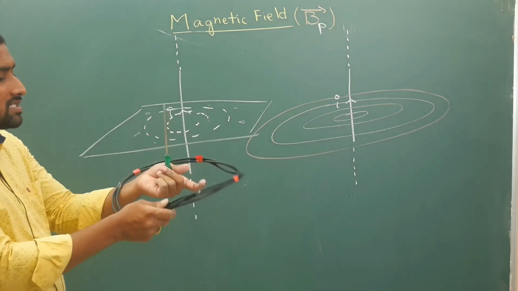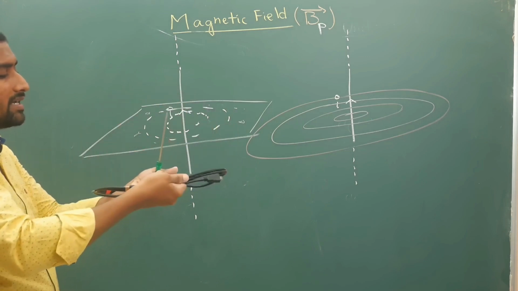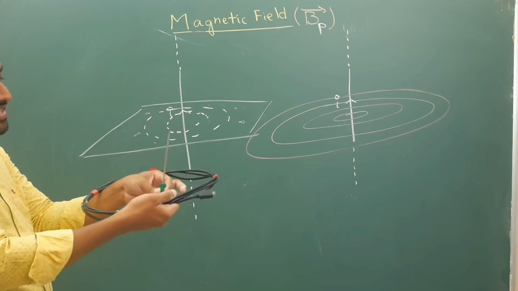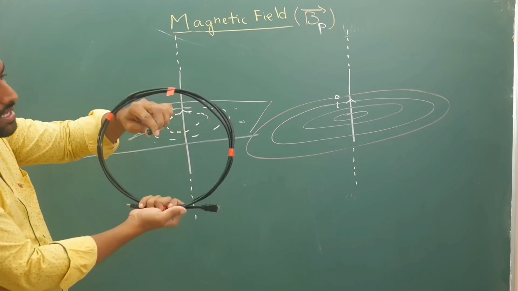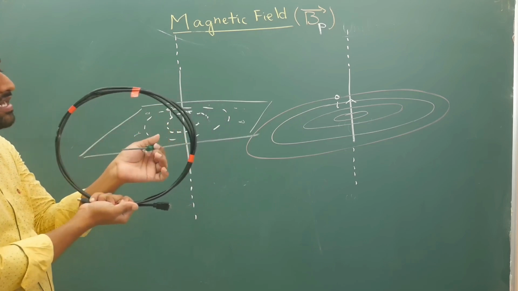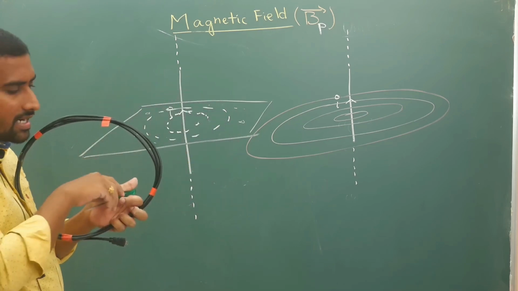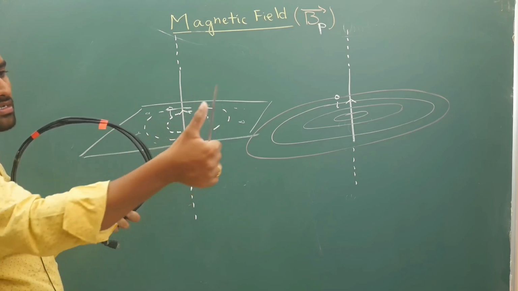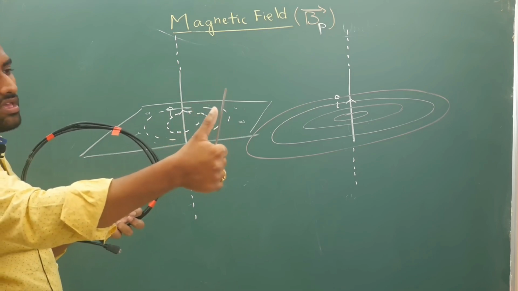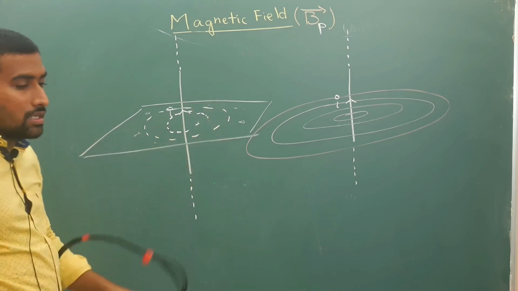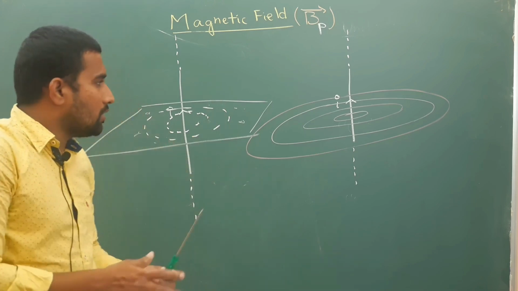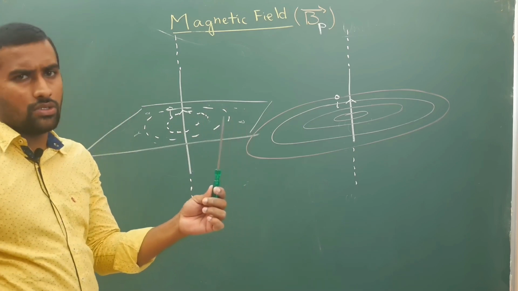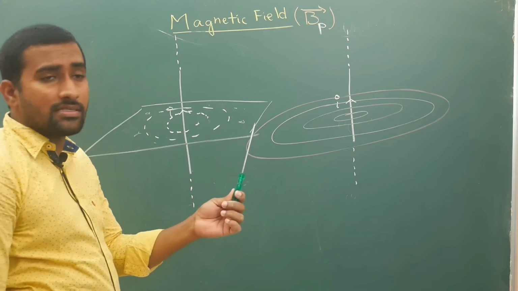Then, like how you have this wire, your magnetic field lines will be concentric circles as shown in the figure. If the current is going upwards, I will hold it like this; if it is going inwards, I will hold it like this. Here, the tangent to the field line will give you the direction of the magnetic field. This you must have studied in gravitational field lines as well as electric field lines.